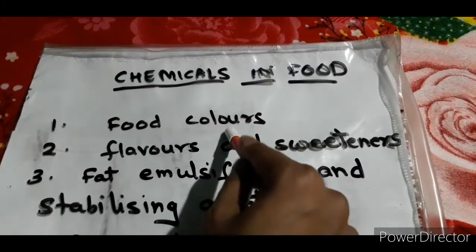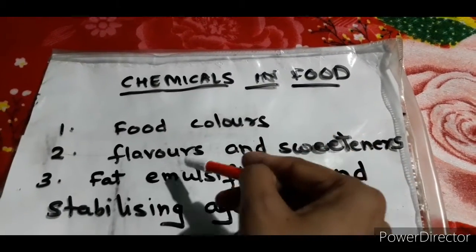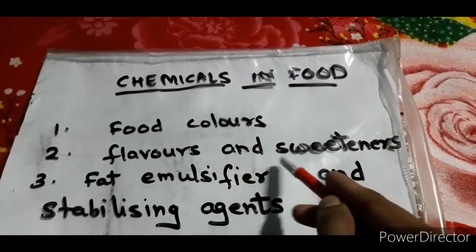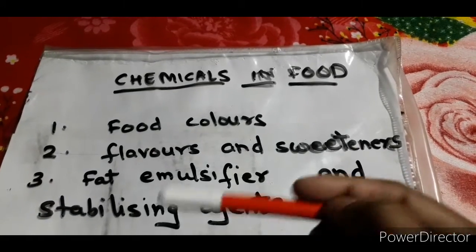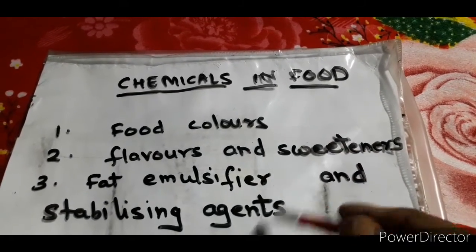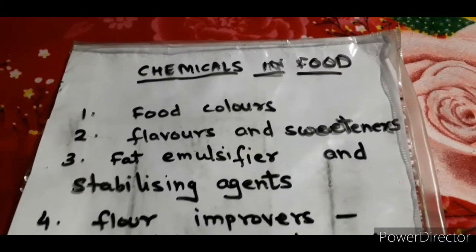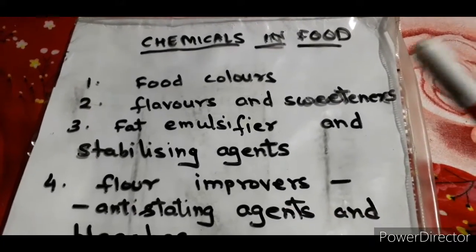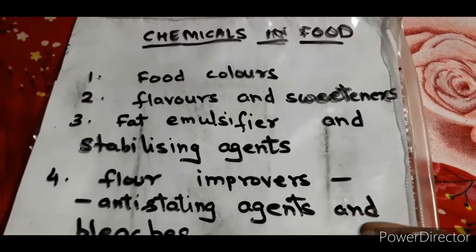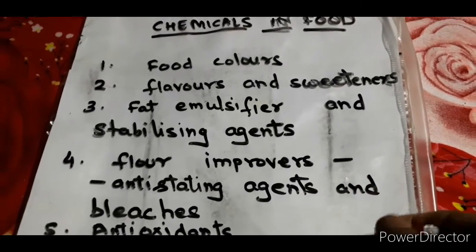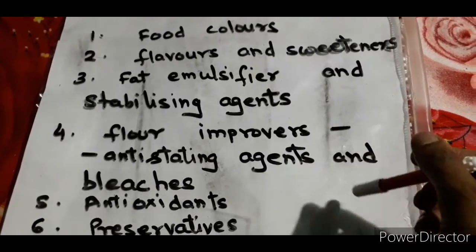The first one is food colors, which provide color to the food. Various flavors and sweeteners are there, a flavor enhancer is there, and a stabilizing agent which can preserve your food for a longer period of time. You have antioxidants, preservatives, and different nutrition supplements. Like in food we can also add vitamins, minerals and amino acids.